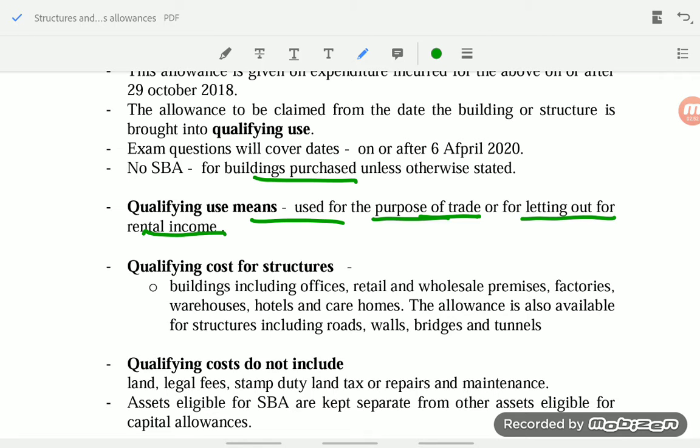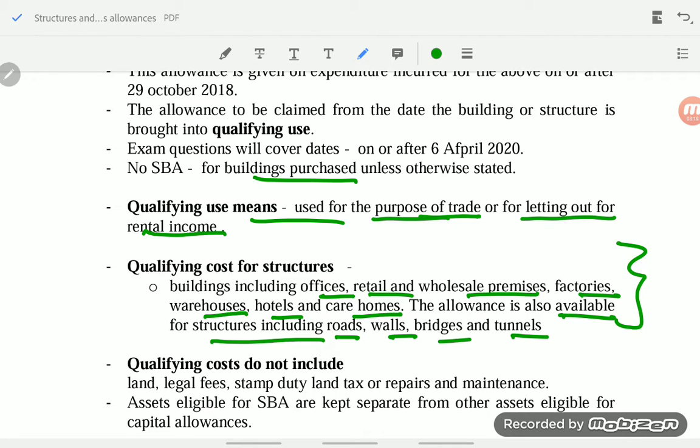Next one. What are the costs eligible for this SBA? These are qualifying costs, or you can even say qualifying buildings. Buildings, including office buildings, retail buildings, wholesale premises, factories, warehouses, hotels, care homes. The allowance is also available for structures including roads, walls, bridges and tunnels. Only these structures are eligible for 3% SBA.